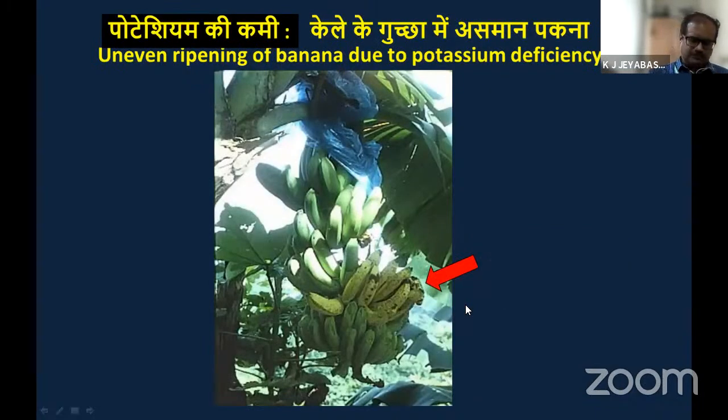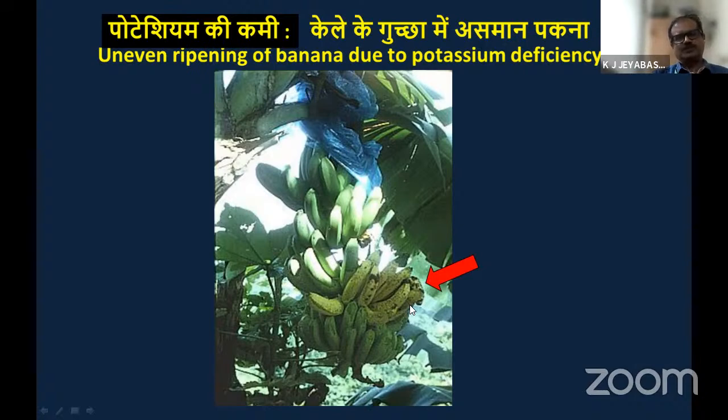Then if potassium deficiency is there at the time of bunch development or floral initiation stage, what happens? This type of symptom will develop: uneven ripening of the bunch. If you take this type of bunch to the market and sell it, you will fetch less price only. You will not get a high price for this bunch because a single bunch ripened early compared to the others. So this is uneven ripening. This symptom is also one of the symptoms of potassium deficiency. Maybe there are some other reasons also, but potassium deficiency is one of the reasons for this uneven ripening.